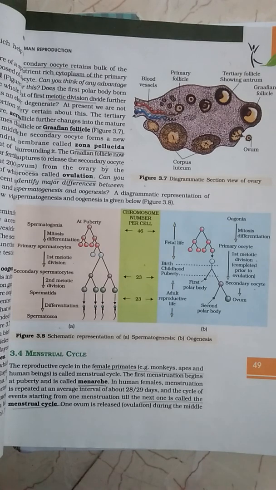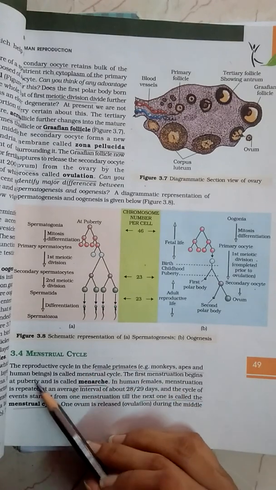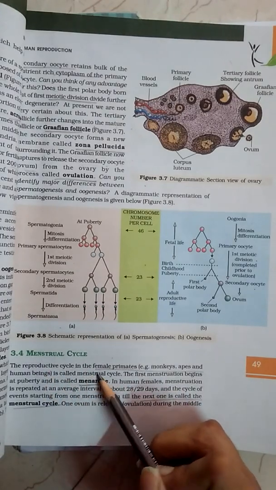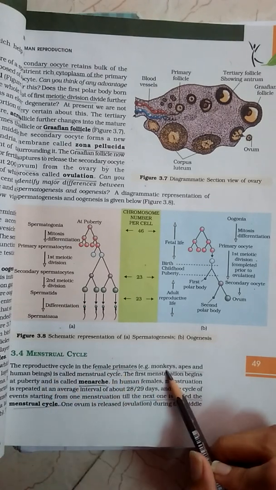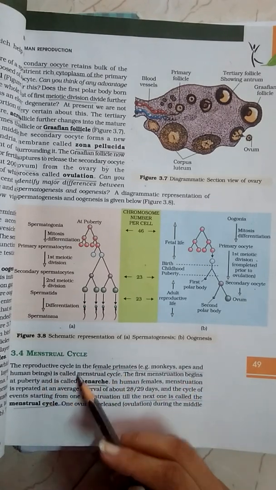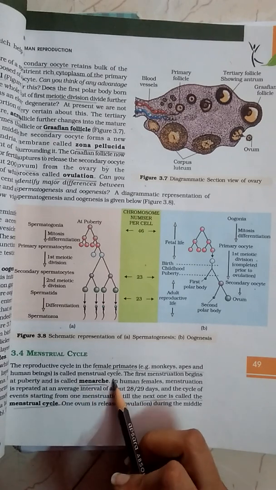Hello students, in this video I am going to start with the menstrual cycle. The reproductive cycle in the female primate is present only in monkeys, apes and human beings, and this cycle is known as the menstrual cycle.